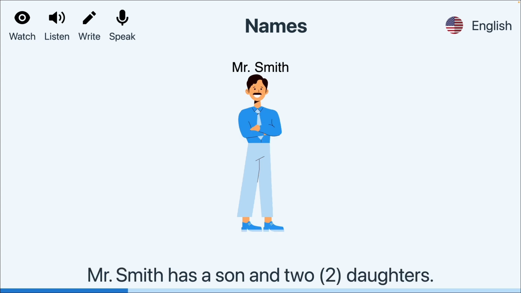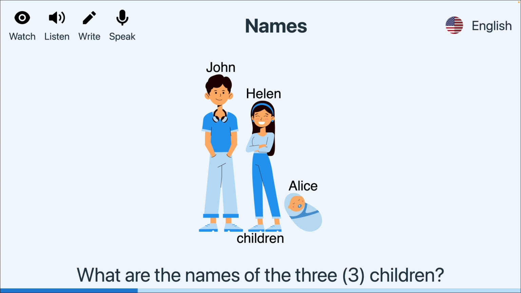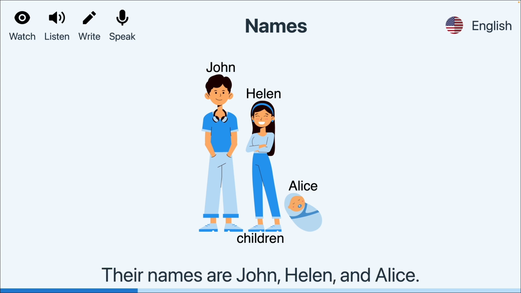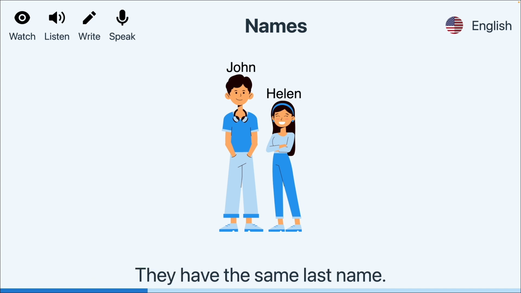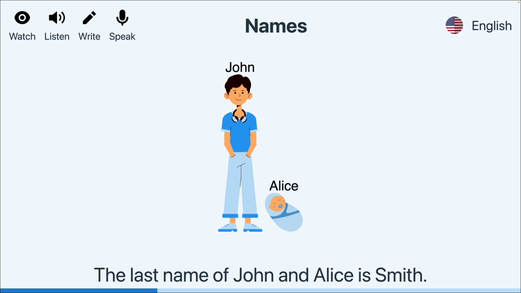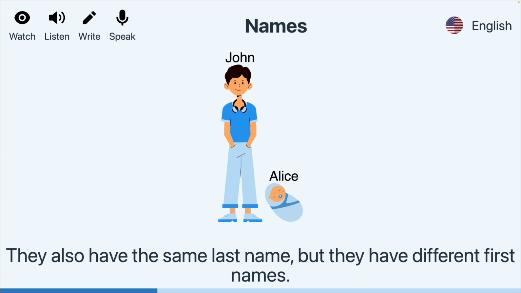Mr. Smith has a son and two daughters. What are the names of the three children? Their names are John, Helen, and Alice. The last name of John and Helen is Smith. They have the same last name. The last name of John and Alice is Smith. They also have the same last name, but they have different first names.